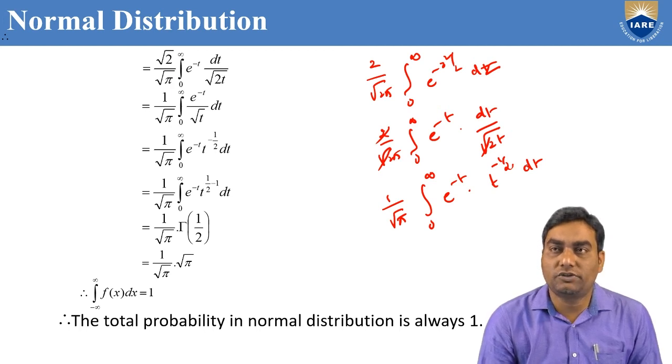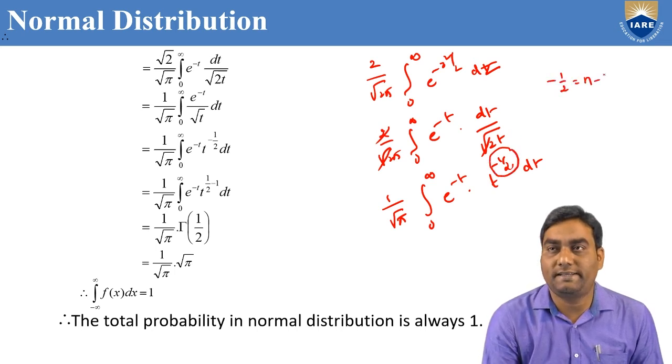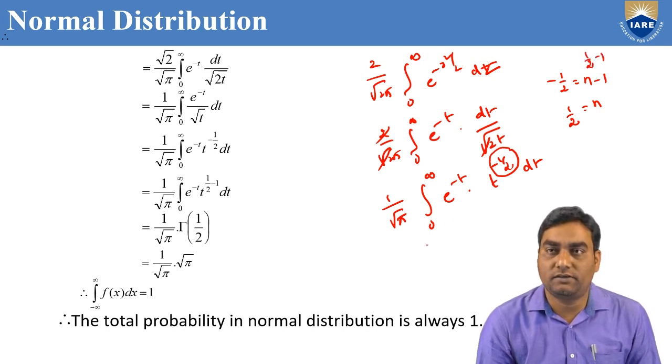In the gamma function formula, we can convert this term: minus 1 by 2 equate with n minus 1. Now n equal to, when minus 1 comes to the left side, it will be plus 1. 1 minus 1 by 2 is 1 by 2. So n equal to 1 by 2. So minus 1 by 2 can be written as 1 by 2 minus 1.